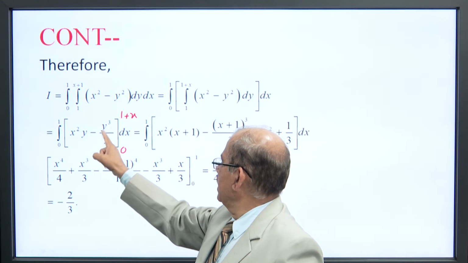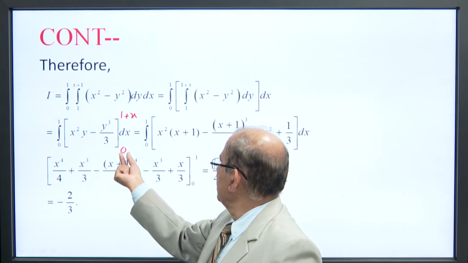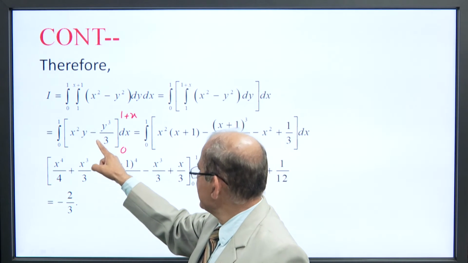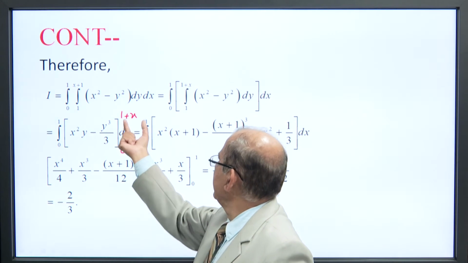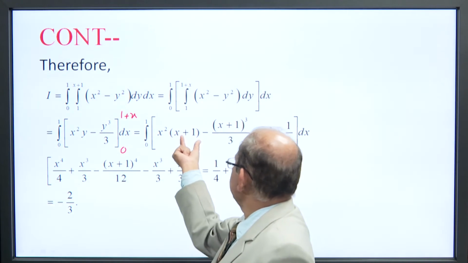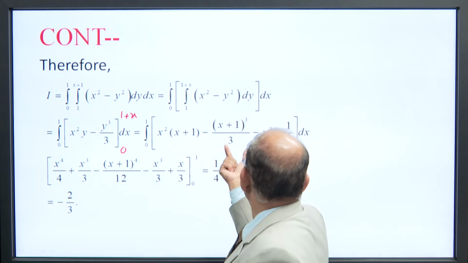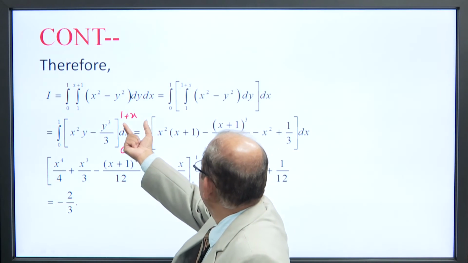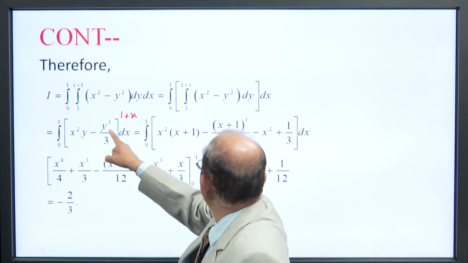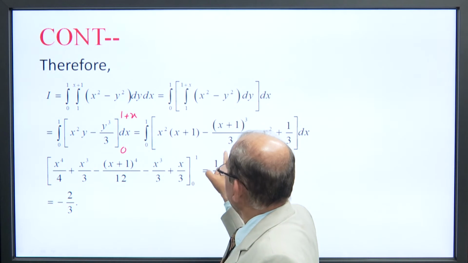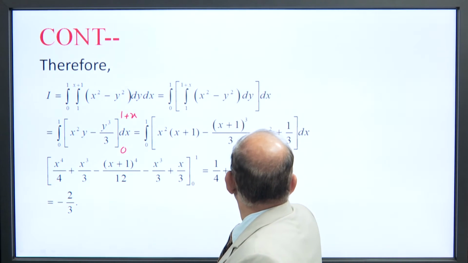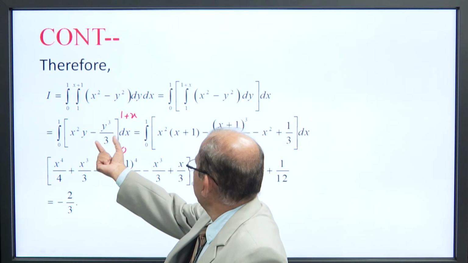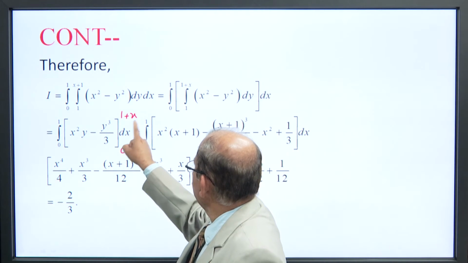We have x square y minus y cube by 3, with lower limit 1 and upper limit 1 plus x.